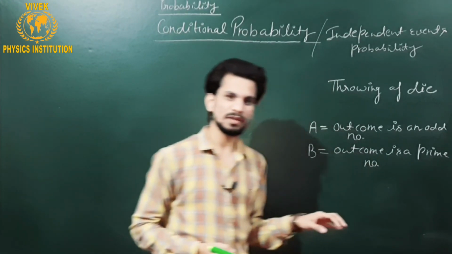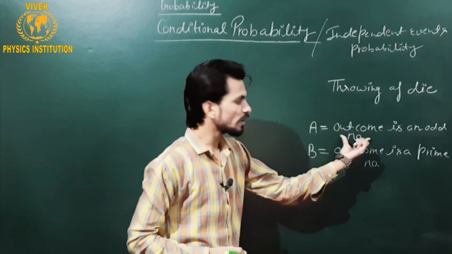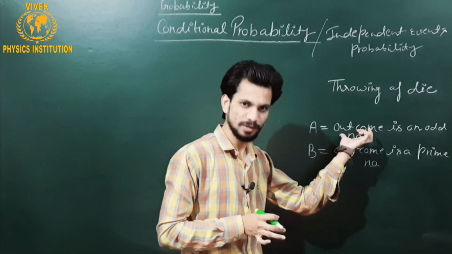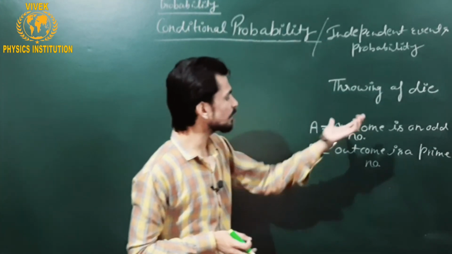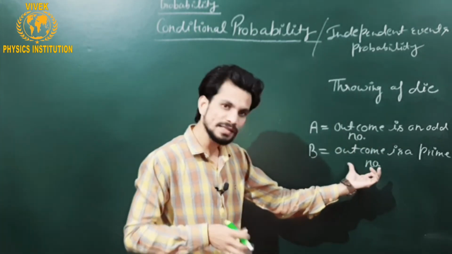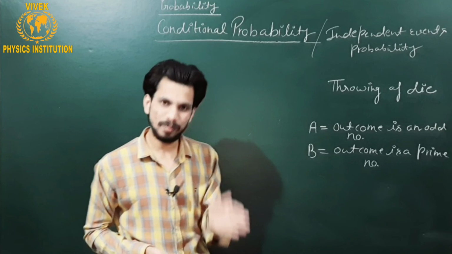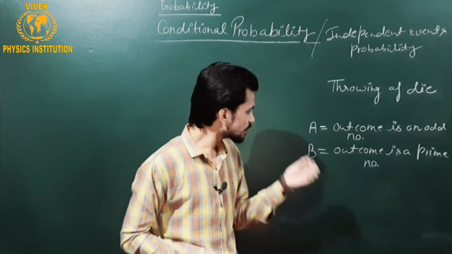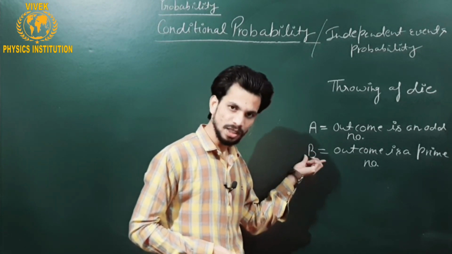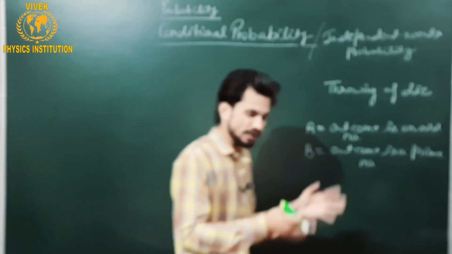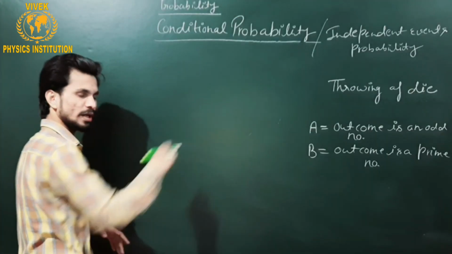Now you can see that this particular event which is given to us has already happened, and on the basis of it, the other event occurs after it, and now we have to find the probability of the occurrence of this event. Now what will we do? Let me take the mathematical interpretation of this particular kind of question.